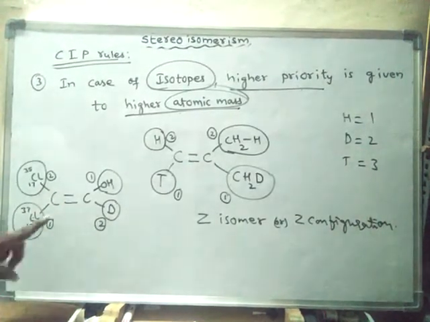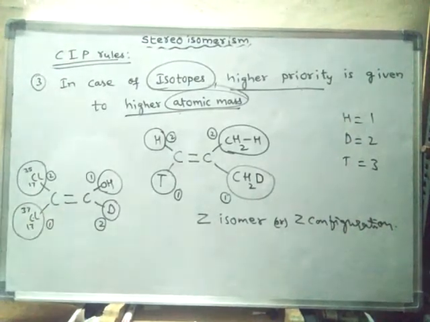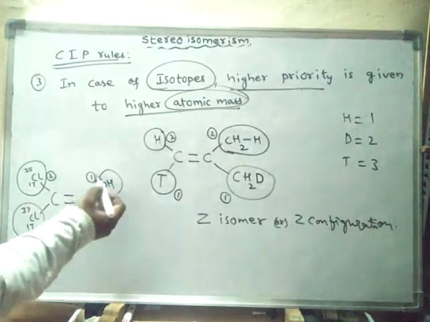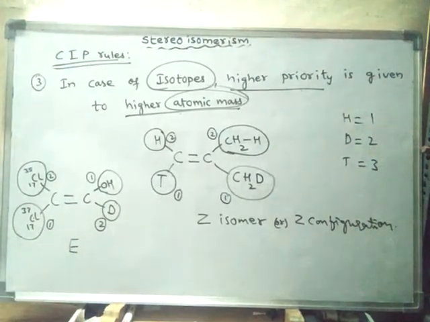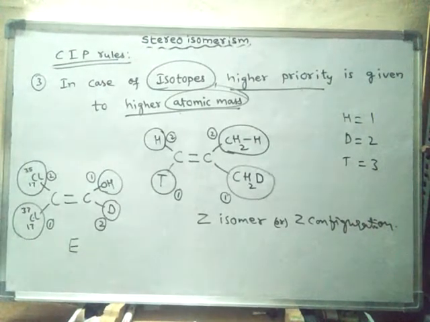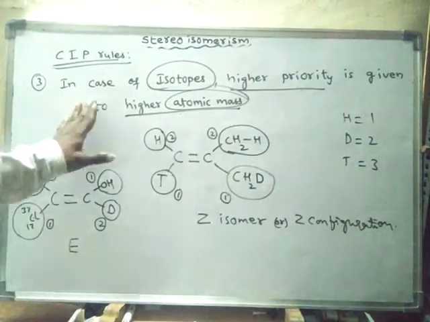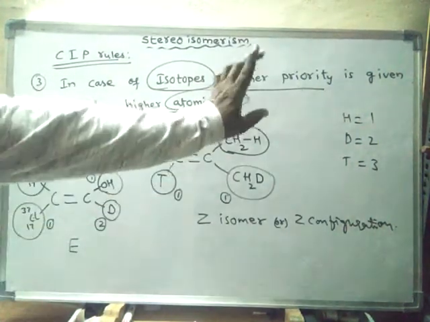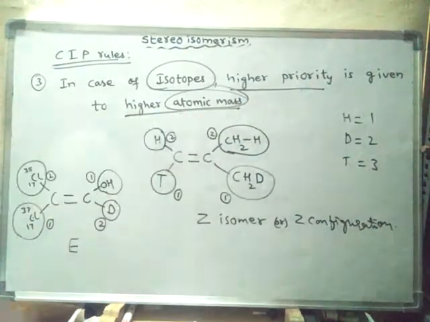Now the higher ranking, or the higher priority groups, are present on opposite sides of the axis of the double bond. Hence the configuration is E configuration or E isomer. So like this, if isotopes are present, we have to give priority to the isotope which has more atomic mass.